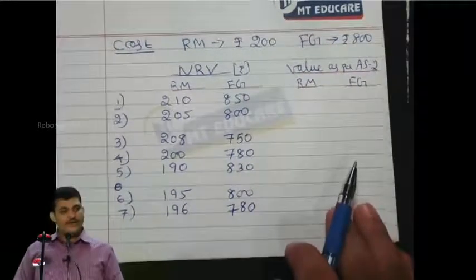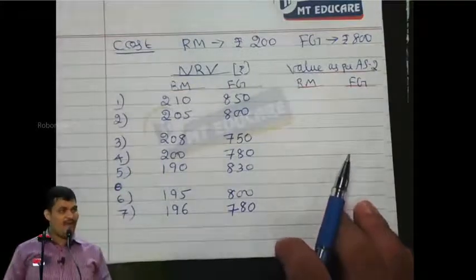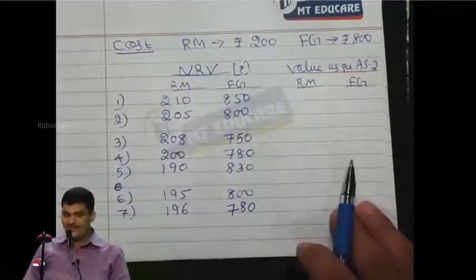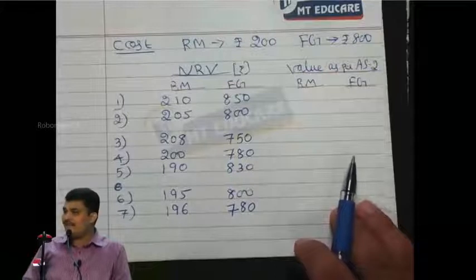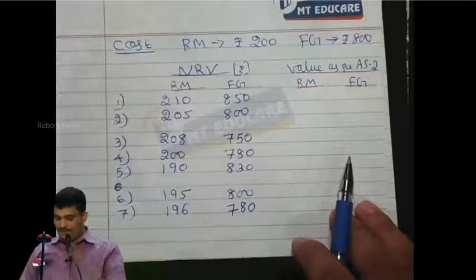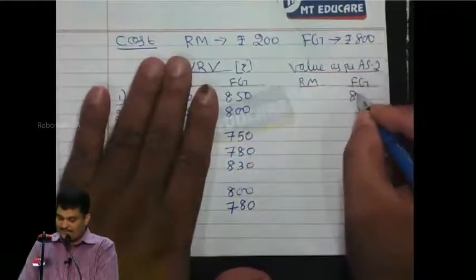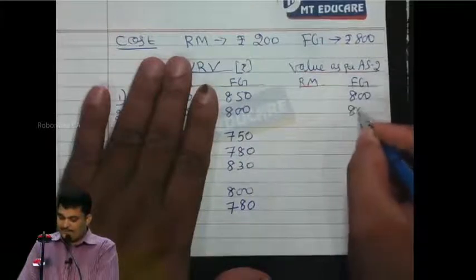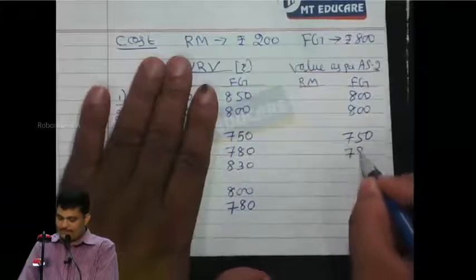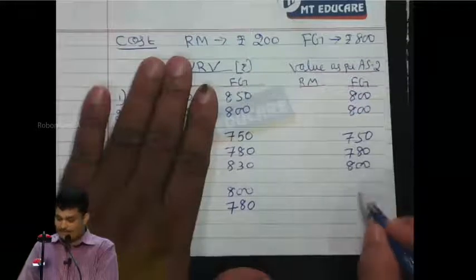So first, what I would like to value is finished goods. For finished goods we don't have two or more conditions. I have only one condition: cost or NRV, whichever is less. So easily we can work out the value of finished goods. What is that? 800 or 850? 800.